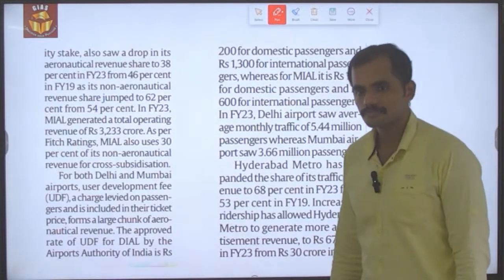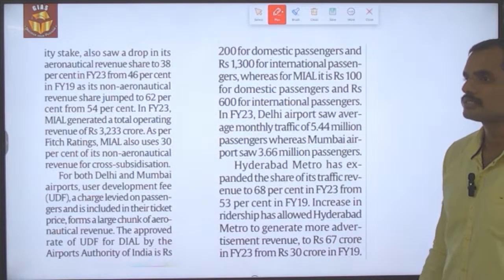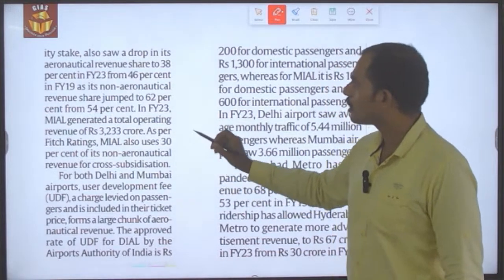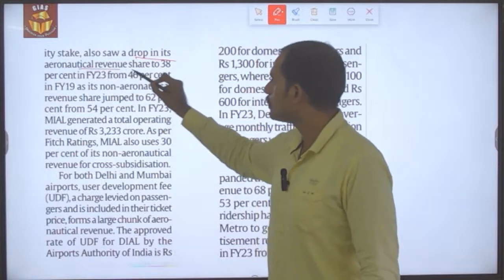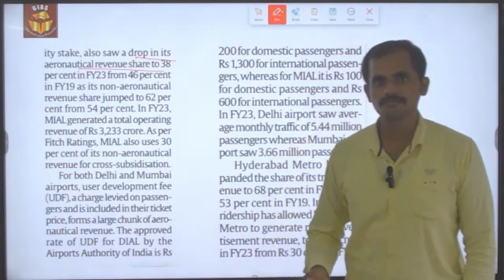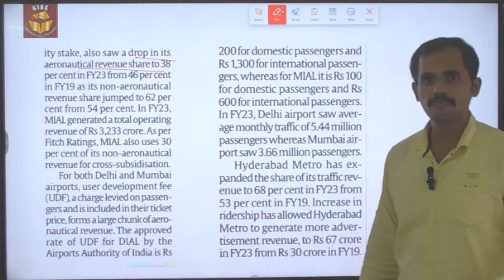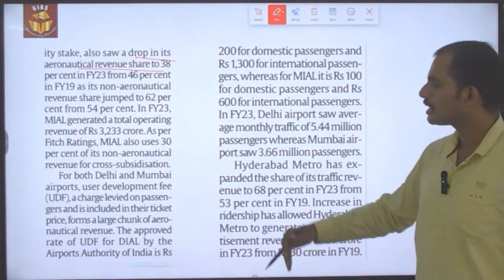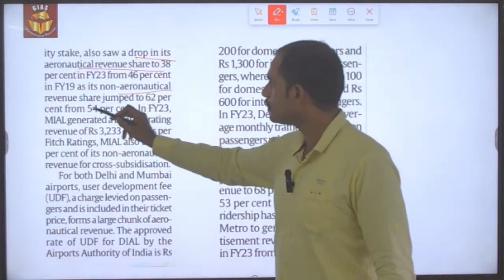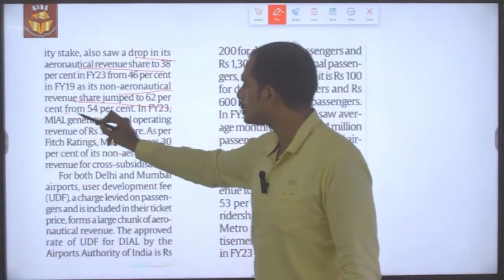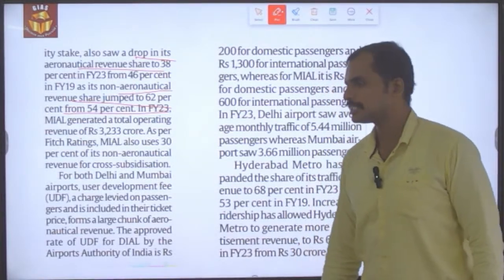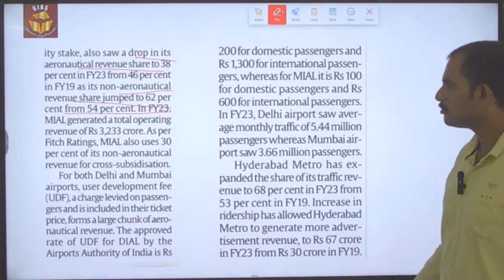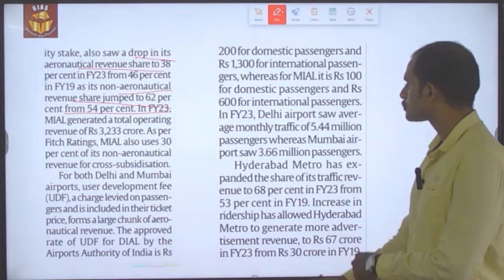Under Mumbai's Chhatrapati Shivaji airport terminal, it also saw a drop in the aeronautical revenue to 38% in the financial year from 46% in the financial year 2019, and at the same time the non-aeronautical revenue also jumped to 62% from 54%. So this is what the thing is with relation to the Delhi as well as Mumbai airports.